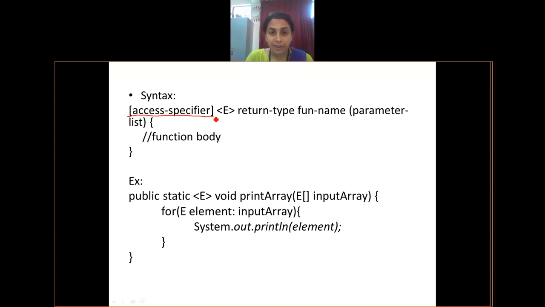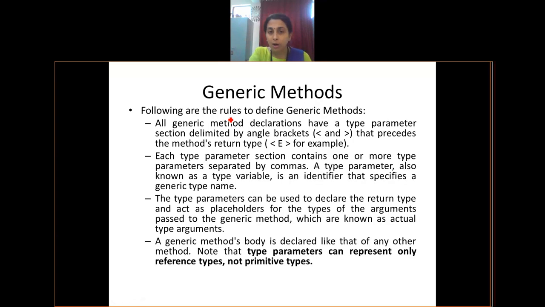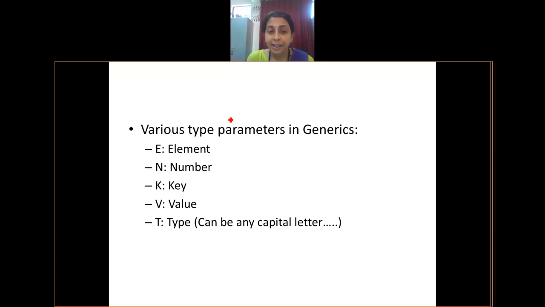Then, if access specifier is there, that is followed by angular brackets. What are these angular brackets? This is a pair of brackets which specifies the data type, the generic data type. What are these types in generics? I can have different type parameters written in generics like this. Either I can mention capital E in a pair of angular brackets to represent any element.